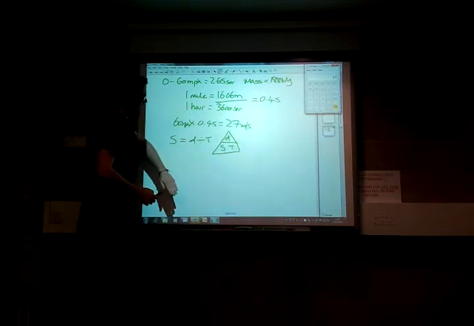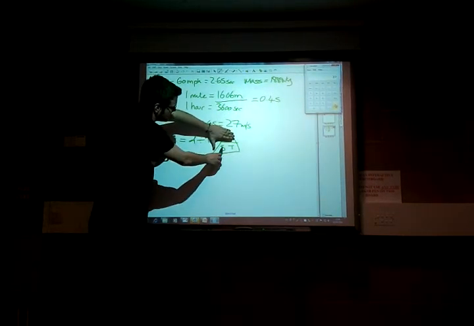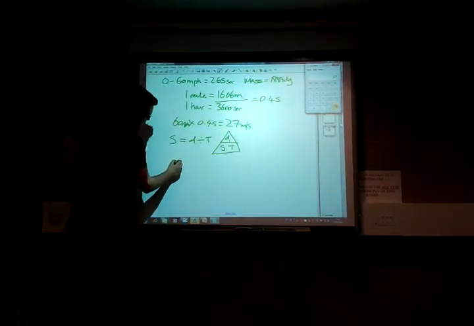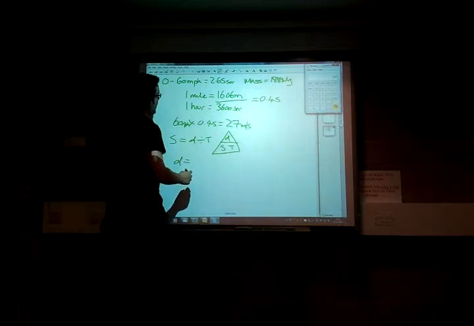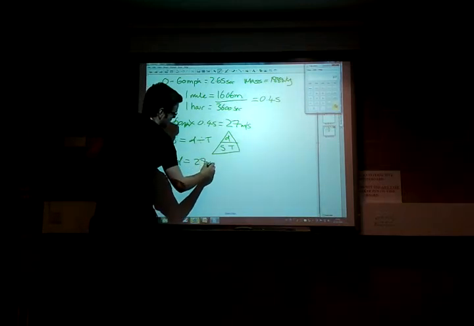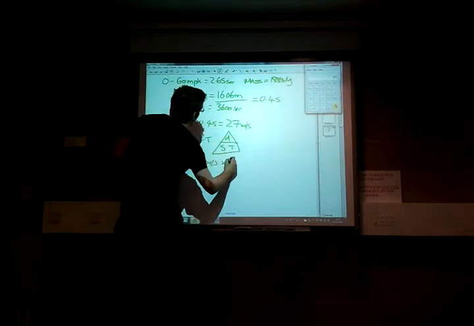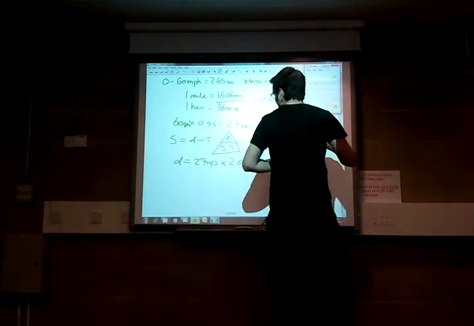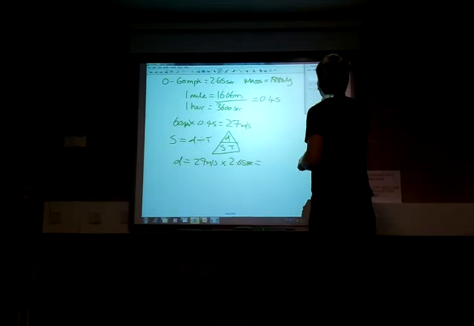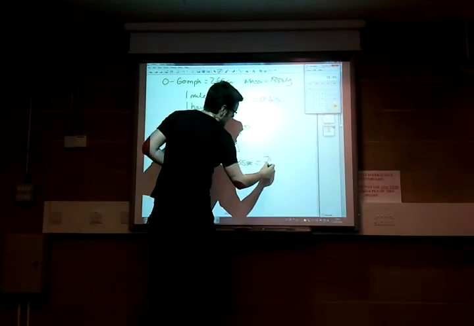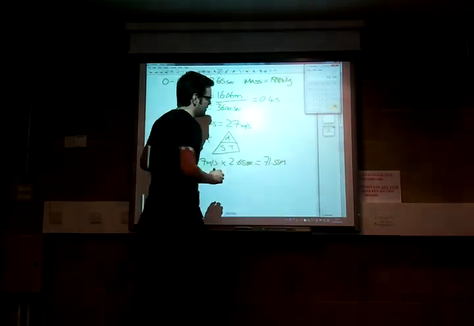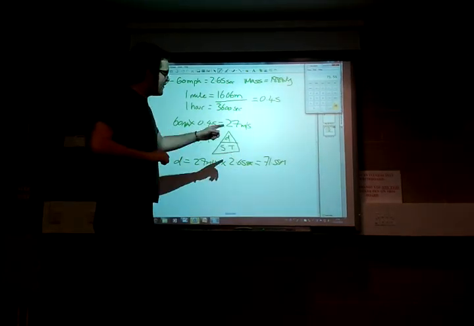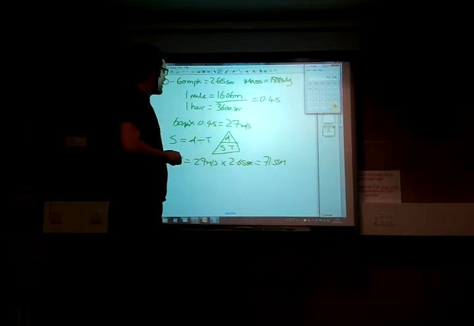So what do we want to work out? We want to work out distance. So if we cover our distance, that means distance is equal to speed multiplied by time. So our distance is equal to our speed, which is 27 meters per second, times by our time, which is 2.65 seconds. And what that actually gives you is 71.55 meters. So in about three quarters of the distance that Usain Bolt did his world record attempt, the Veyron is already doing well over 60 miles an hour.